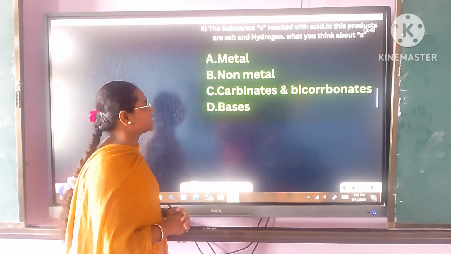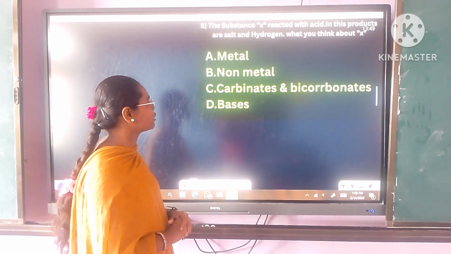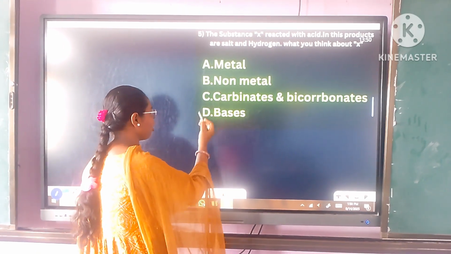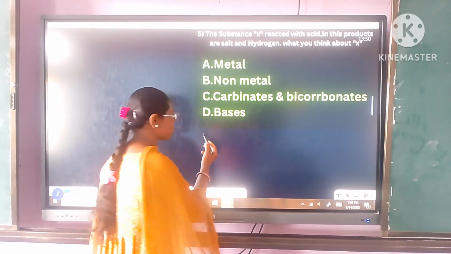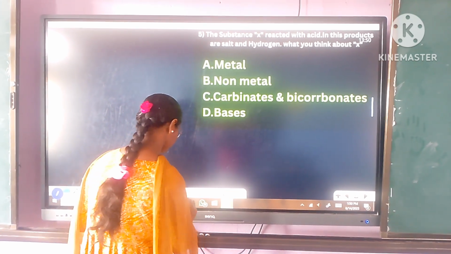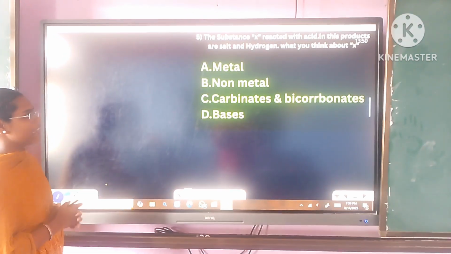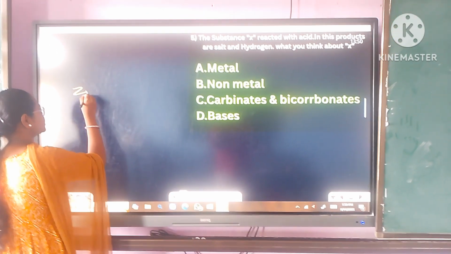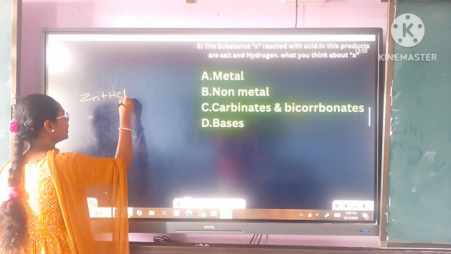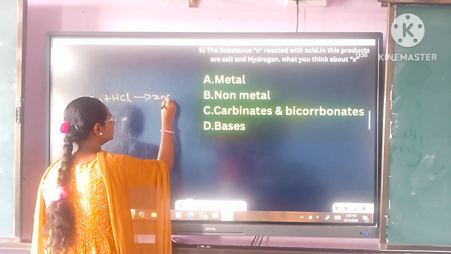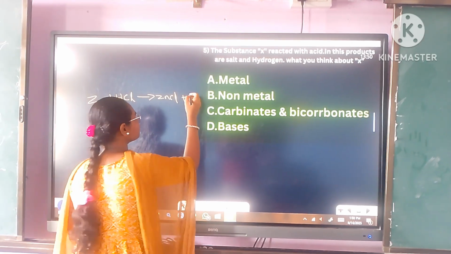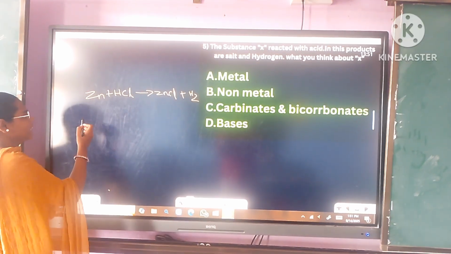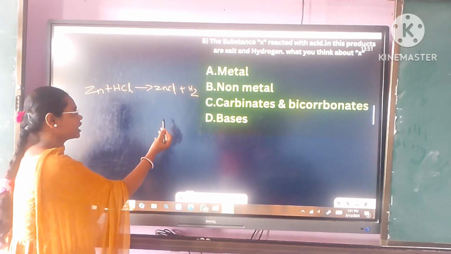The substance X reacted with acid and the products are salt and hydrogen. What do you think about X? Option A, metal. Option B, non-metal. Option C, carbonates and bicarbonates. Option D, bases. When a metal reacts with acid, what products are released? Zn plus HCl gives rise to zinc chloride plus hydrogen. Zn is the metal, so metal reacted with acid gives rise to zinc chloride plus hydrogen.